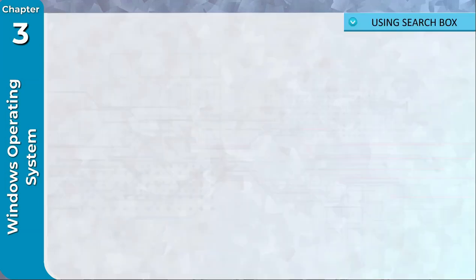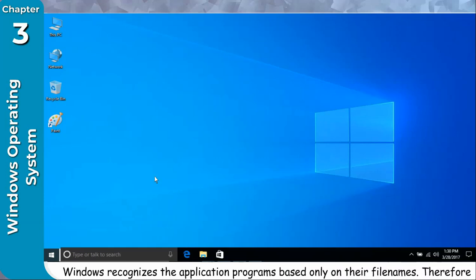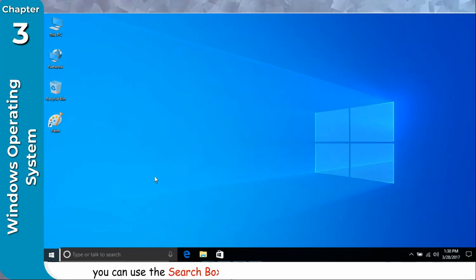Using Search box. You can also open an app using the search box. Windows recognizes the application programs based only on their file names. Therefore, you can use the search box to run a search on the file name if you know it.